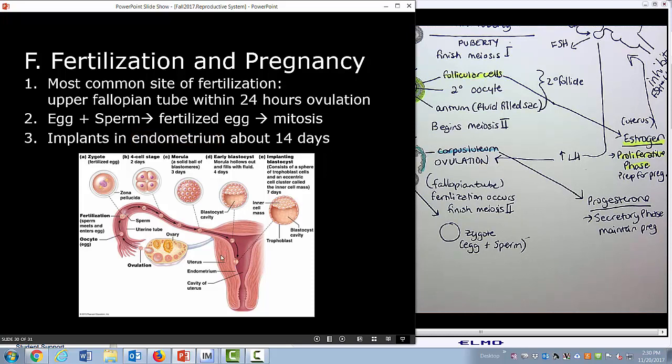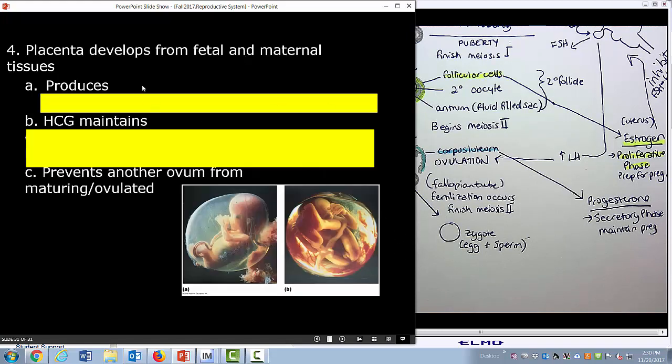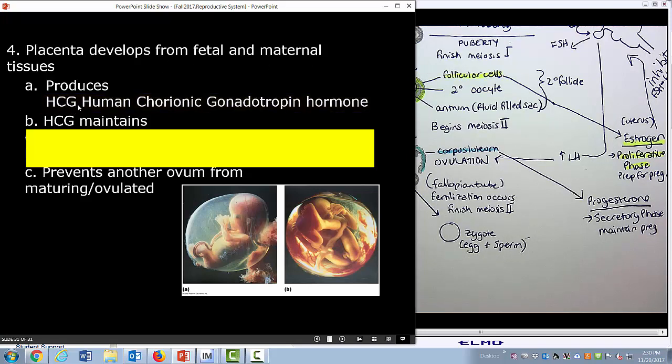So it's really important to build up that lining of the endometrium so we've got lots of blood supply getting nutrients there, and the glands are secreting those nutrients into the uterus in order to maintain that growing ball of cells. Now keep in mind that the placenta is going to form from both fetal as well as maternal tissues, and as it develops, it's going to produce a hormone called HCG, human chorionic gonadotropin hormone.